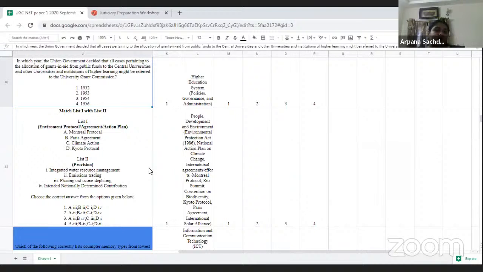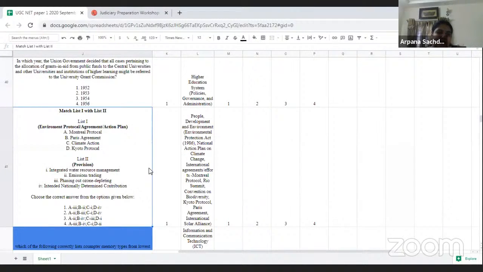Next question over here is of higher education again, and it was based on policies, governance, and administration. We have to remember the years of all the committees which have been formed, or all the statutory bodies which have been formed for higher education. So we should make a list, and if we have that list, then we can answer these questions very easily. So I will mark it as an easy question.